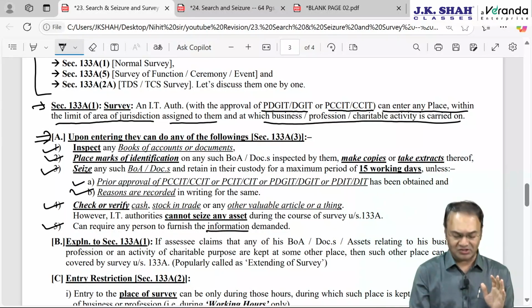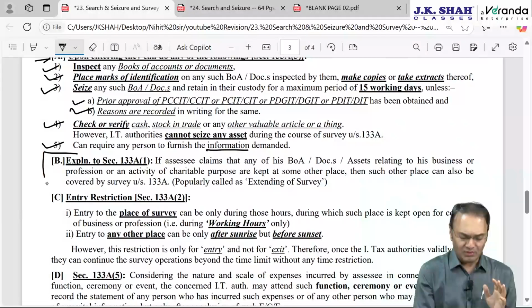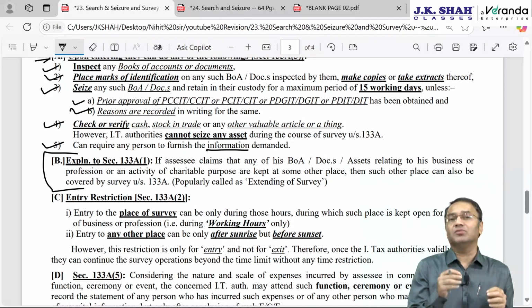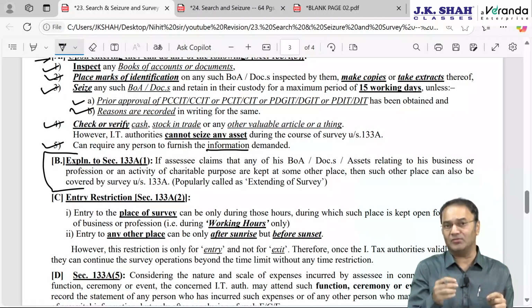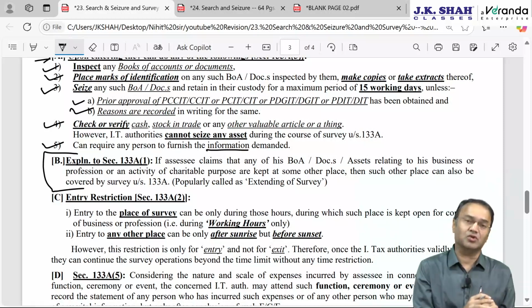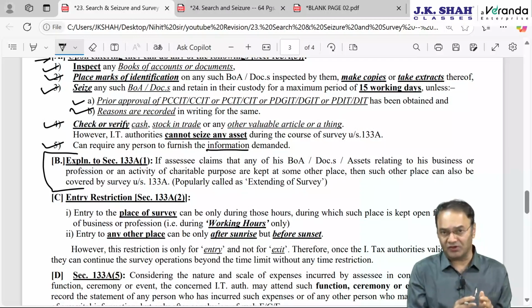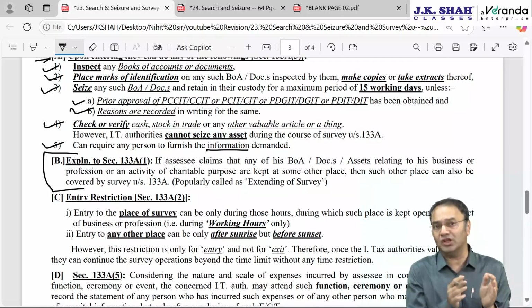Here there are some timing restrictions. But before that, the explanation to 133A(1) says that normally survey has to take place at that place where business or profession is carried on, or activity of charitable nature. However, if business or profession is carried on from the residence, once a question came in the exam, what if business or profession is carried on from the residence? Then in such a situation, if only part of the residence is used for business or profession, then survey has to take place only in that part.